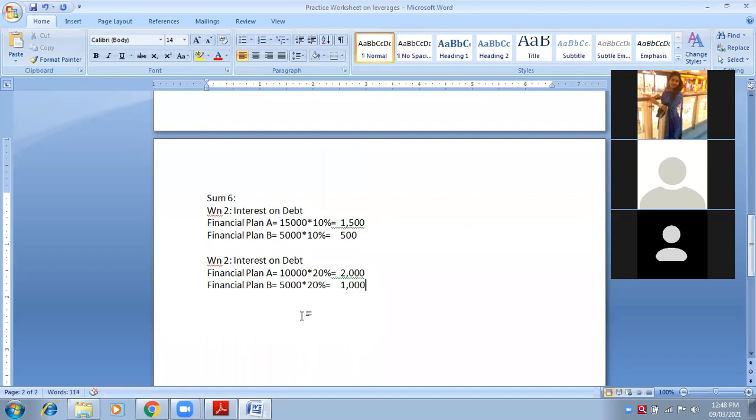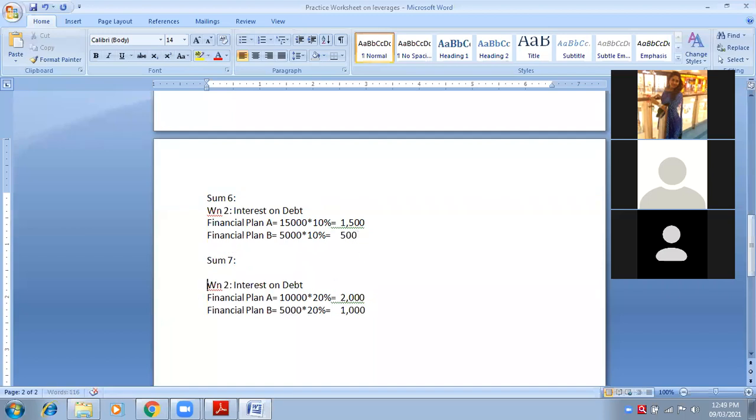Yes. Now you have to focus on financial plans, not on situation. So wherever it is financial plan A, it will be 2,000. Wherever it is financial